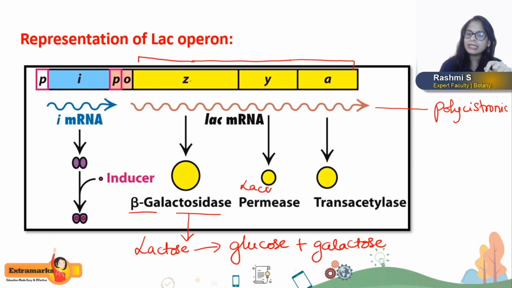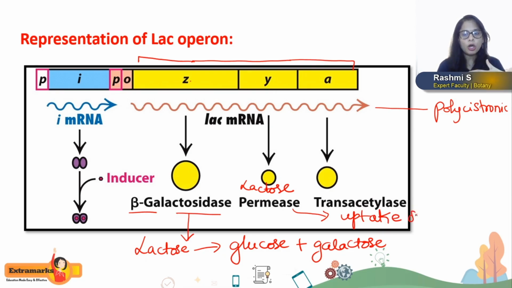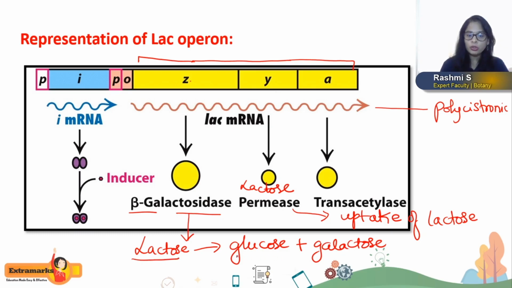The next gene, that is the Y gene, codes for the enzyme permease, or you can also call it lactose permease, which brings about the uptake of lactose from the environment, that is from the nutrient medium. Once the lactose is taken up into the bacterial cell, the beta-galactosidase enzyme will break the lactose molecule into glucose and galactose.